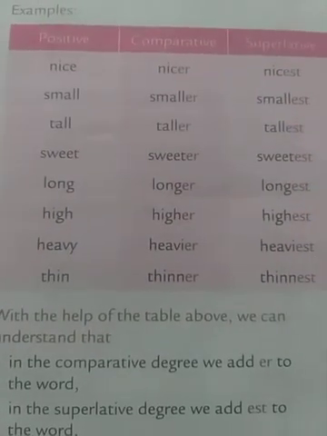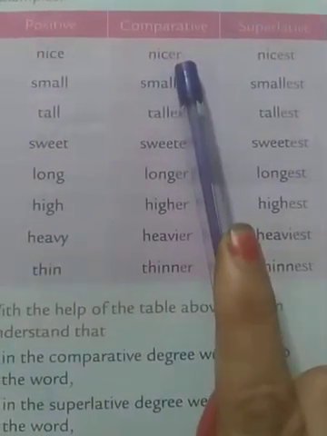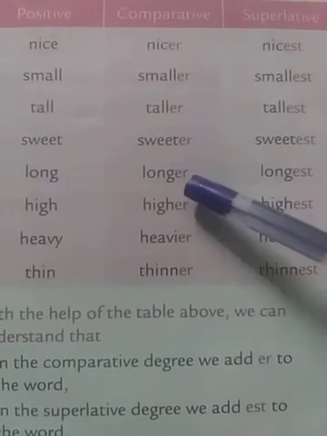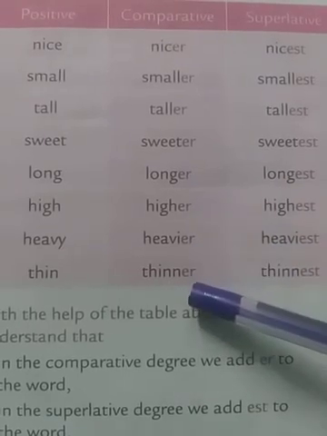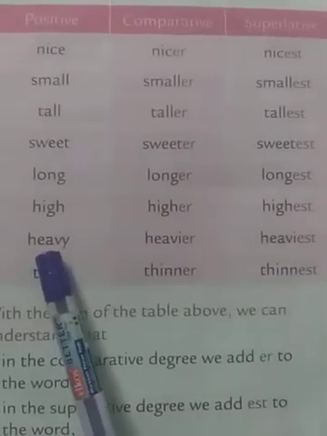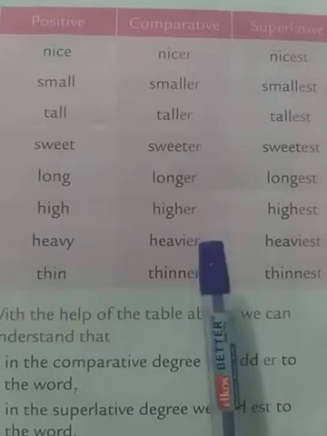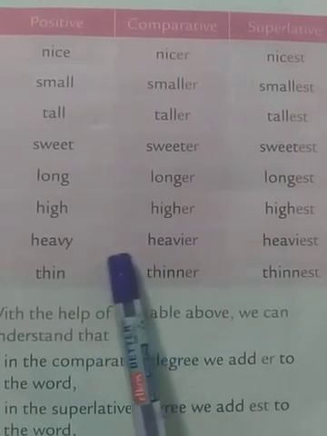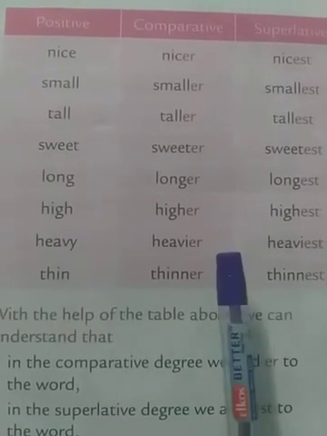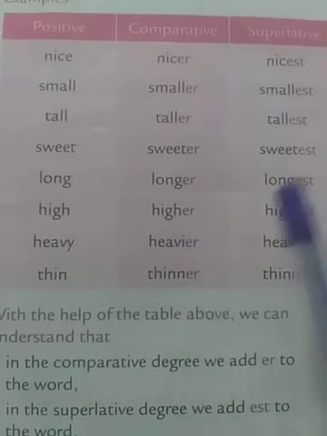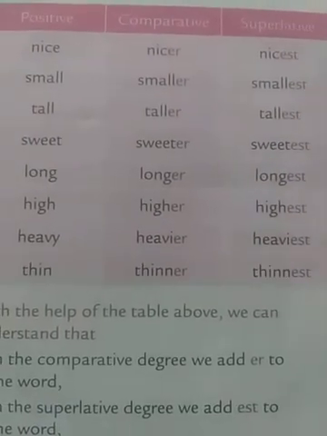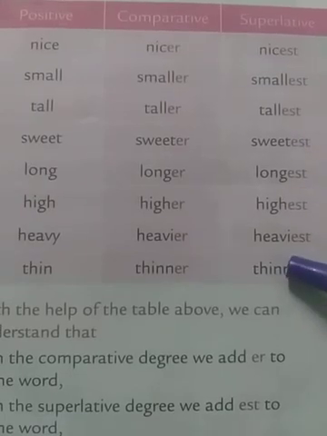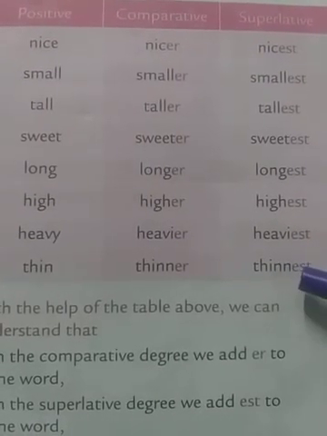Now you will see here in the positive degree, these are simple words. In the comparative degree, you put er to that word. Look at these examples. Now look at this example. Heavy. So that y has become i. When the last letter is y, it becomes i. Okay. Now look at the superlative degrees. It becomes est. Okay. In the last you put est. This is something that you should know.